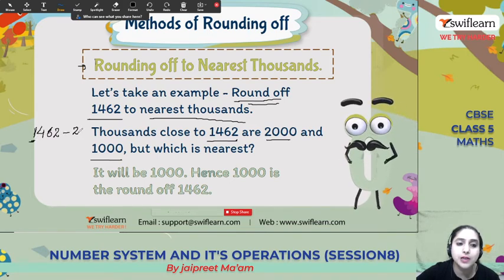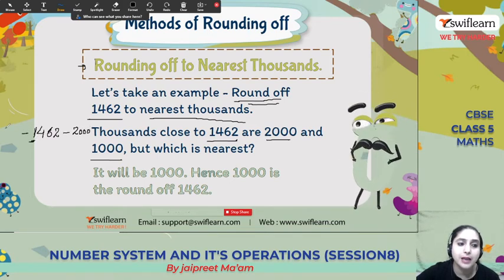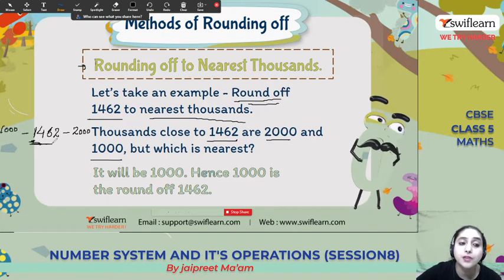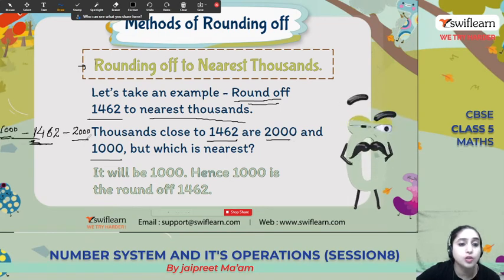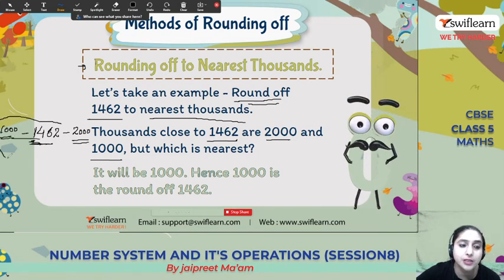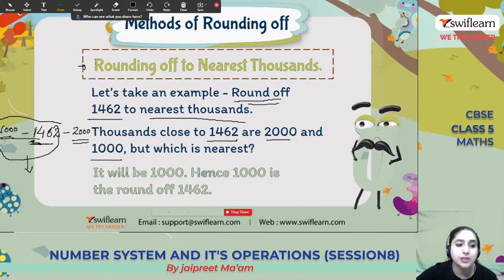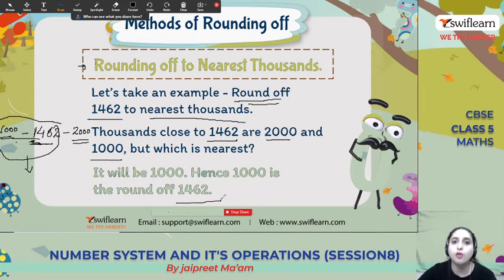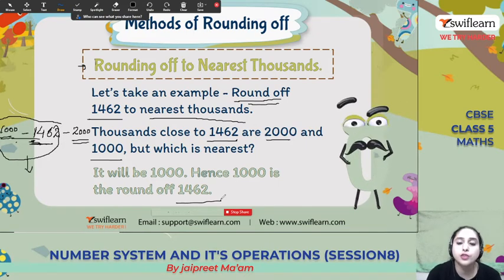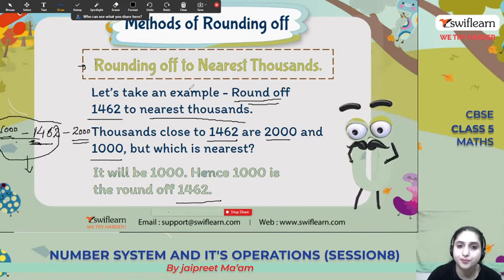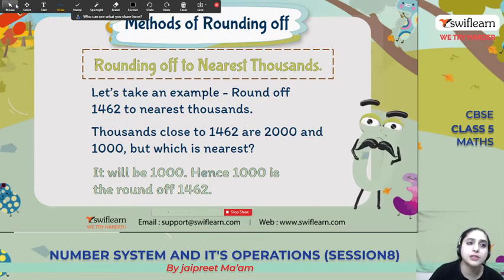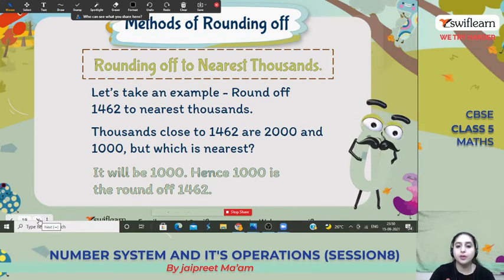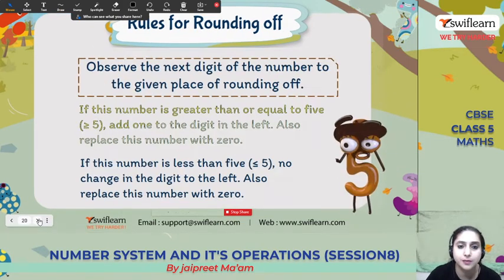So its nearest number will be 2000 or 1000, right? But 1400 is close to 1000, not to 2000. So its nearest round off is 1000. Hence 1000 is the round off of 1462. Is it clear? So it's not always that the number on the right-hand side, the greater one, will be the round off of the number. It can also be less than it.